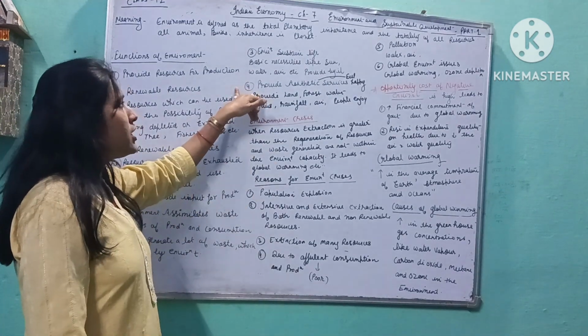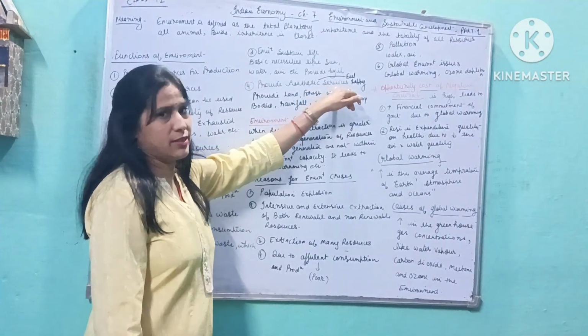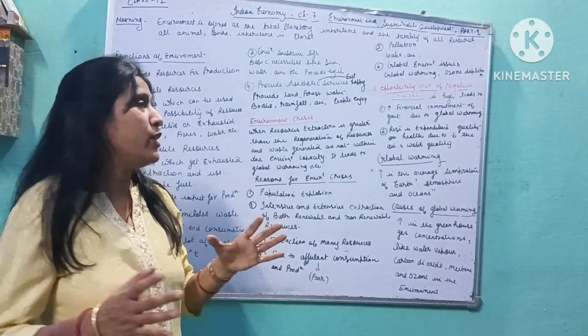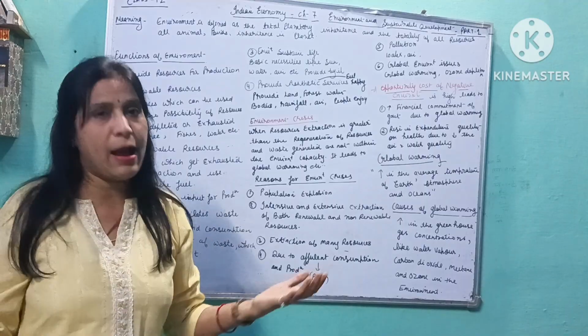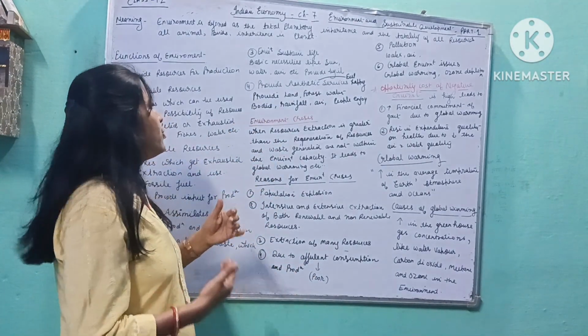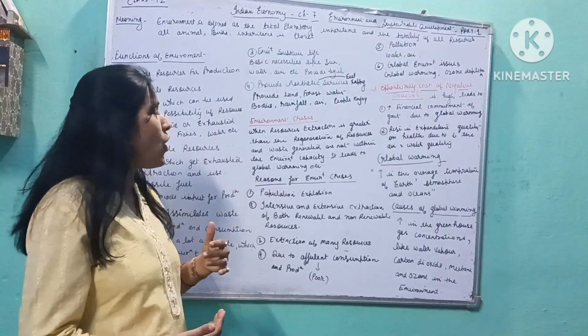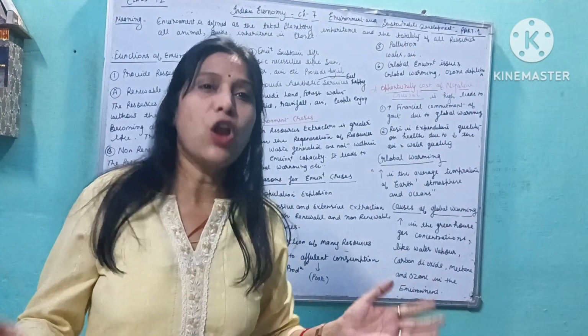The fourth function is that the environment provides aesthetic services. Aesthetic means happy. You feel happy. These are the services which make you feel happy. It means it provides land, forest, water bodies, rainfall, air, which people enjoy a lot.